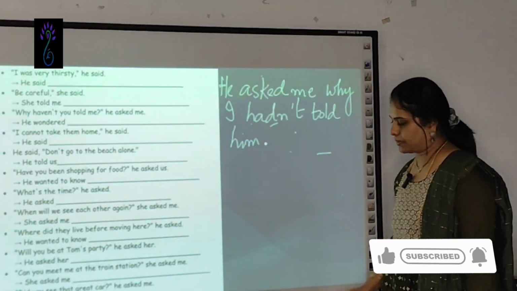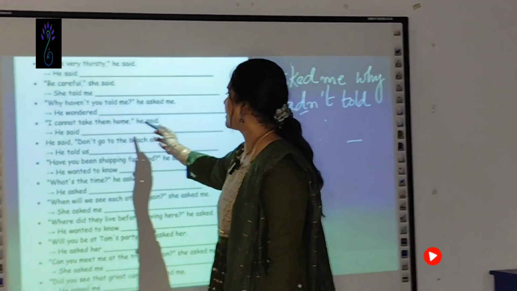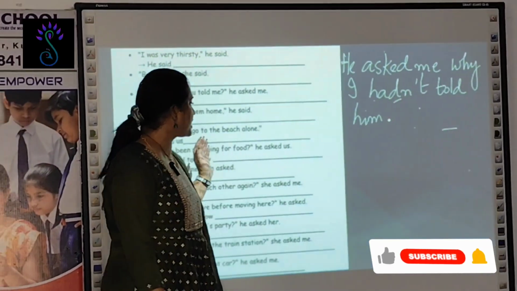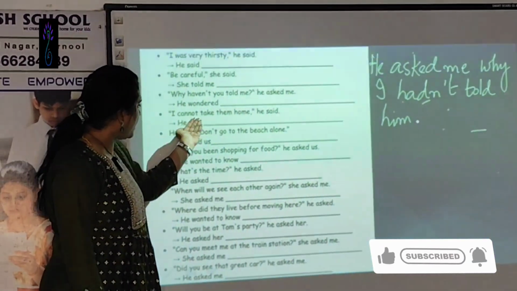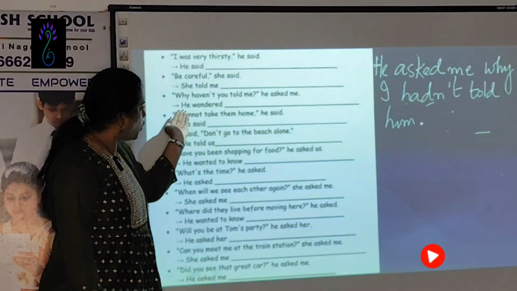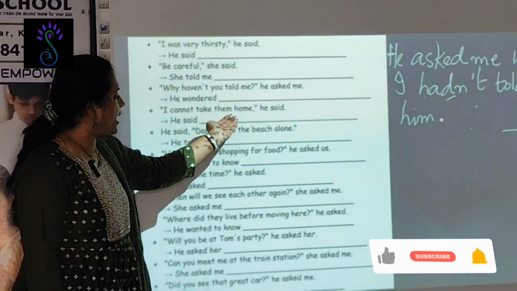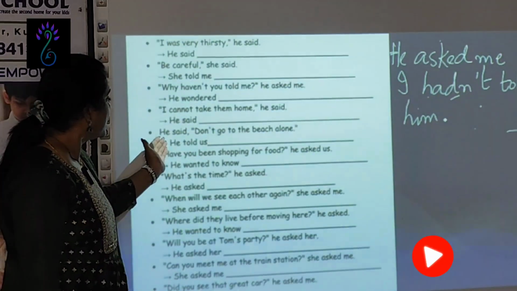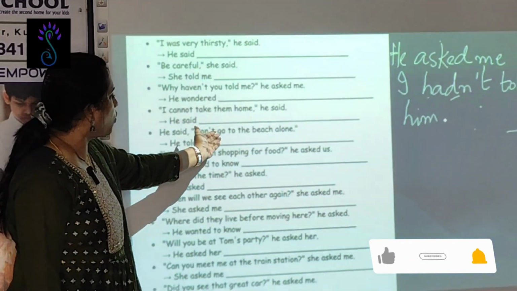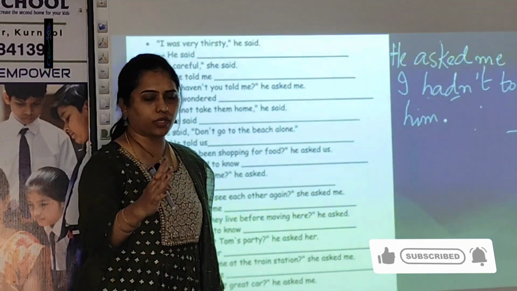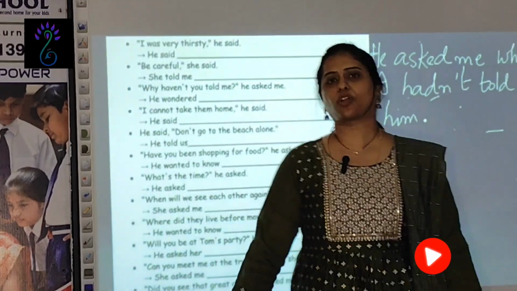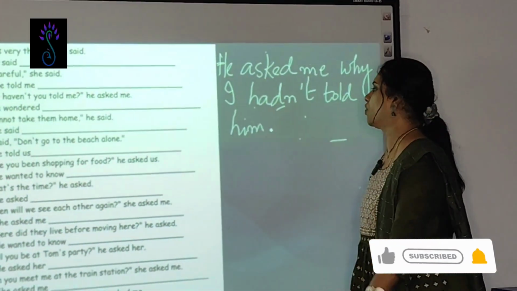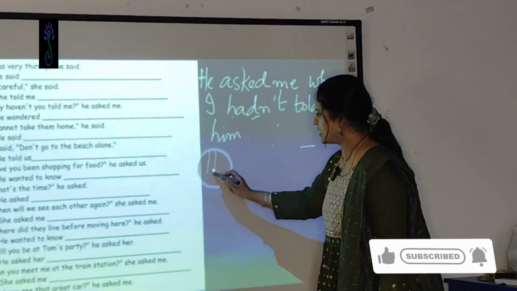Now, the next one. I can't take them home, he said. Easy. He said that he couldn't take them home. That's all. Again you got it. He said, don't go to the beach alone. Don't go. It is an instruction, or you are ordering him. It is imperative, isn't it?